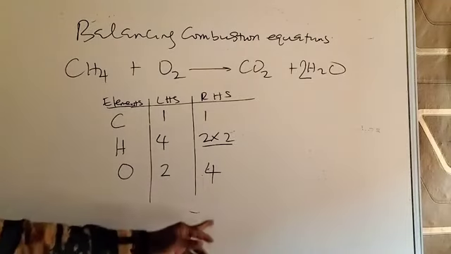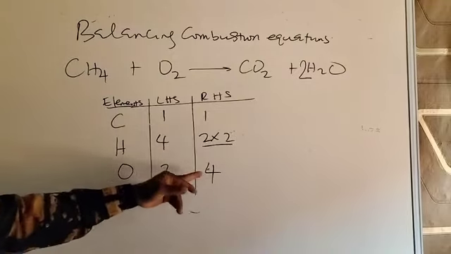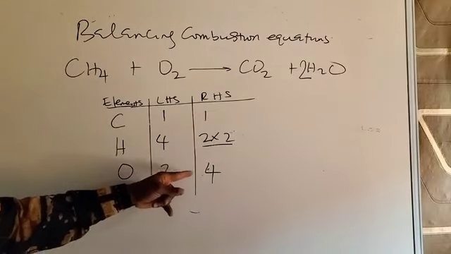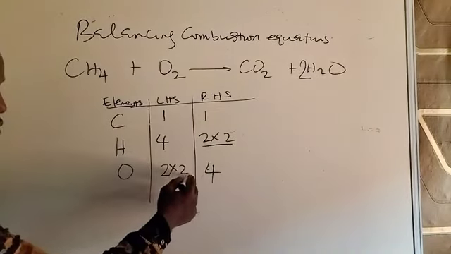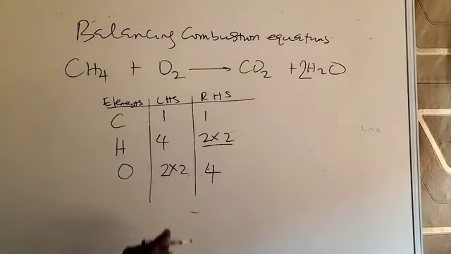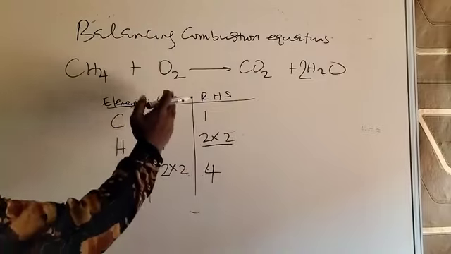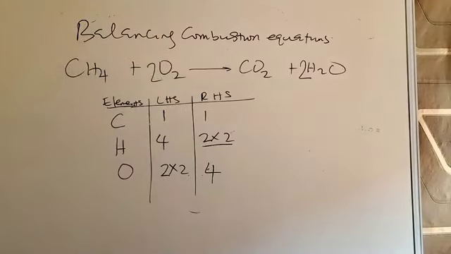So increasing the oxygen to 4 makes it easier to balance oxygen now, because 4 is a multiple of 2. So find the number and multiply it to give you 4. And that number, of course, is 2. So 2 times 2 gives you 4. So you put 2 now on the left hand side.